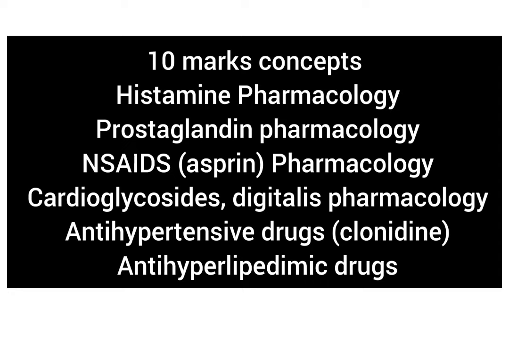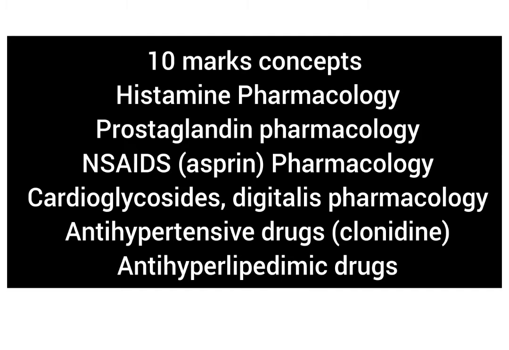Then next you have to explain the pharmacokinetics, the ADME process, that is absorption, distribution, metabolism and elimination. In absorption, some drugs may absorb rapidly, some have a slow process. Some drugs are excreted through the urine, some drugs are excreted through bile. You have to write that. Next you have to write the uses and adverse effects. Then you have to write the contraindications.